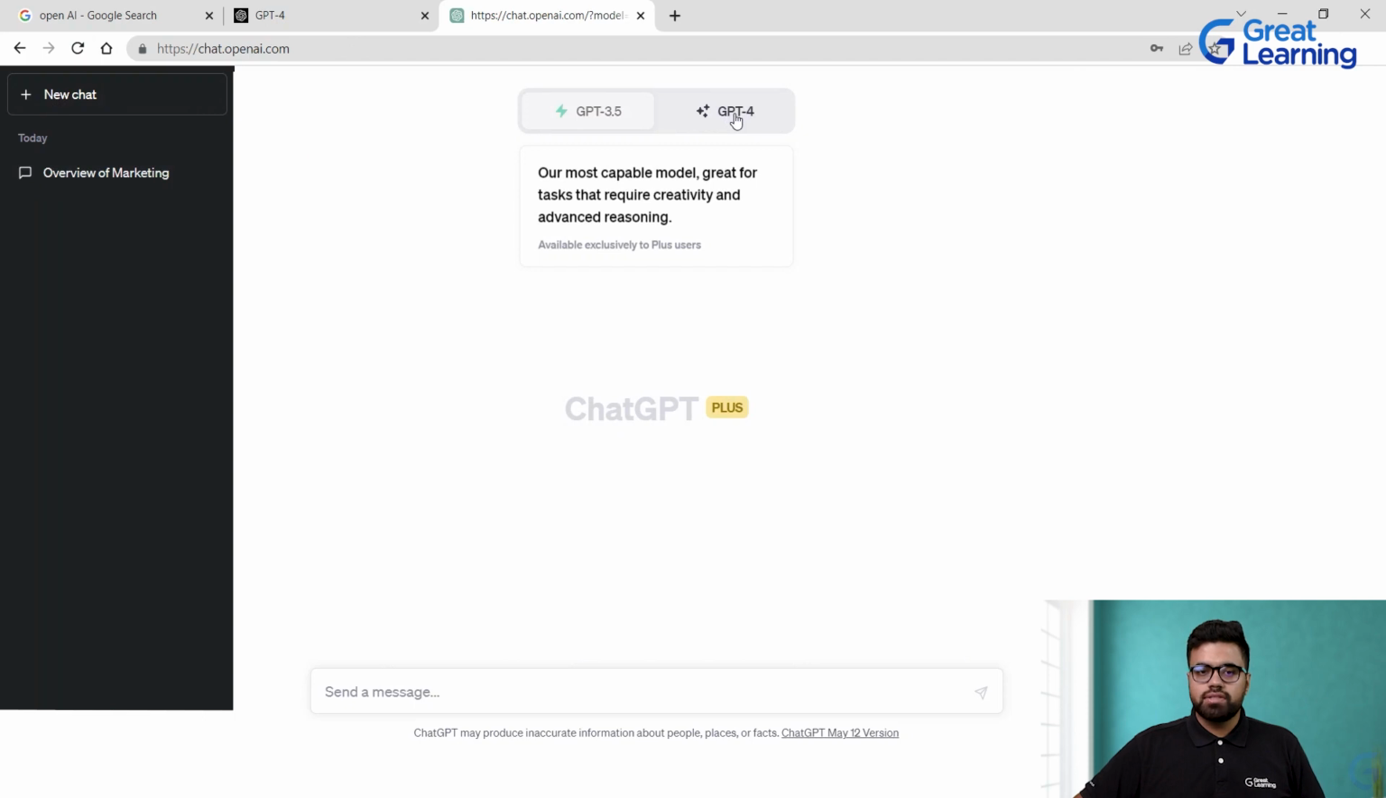As you can see on the screen, it mentions that it is our most capable model, great for tasks that require creativity and advanced reasoning. That is GPT-4. GPT-3 is for your everyday tasks. You want to rephrase a word, you want to find something in a much more vague manner, but you just want to get a gist of that topic, then GPT-3 is the best.